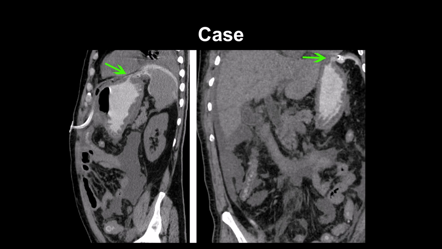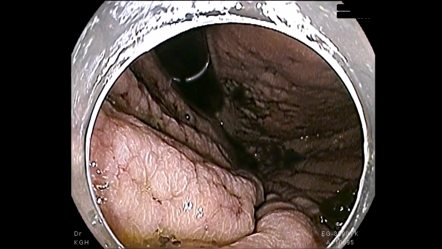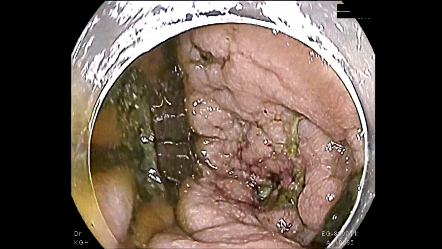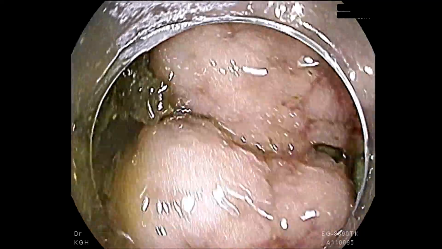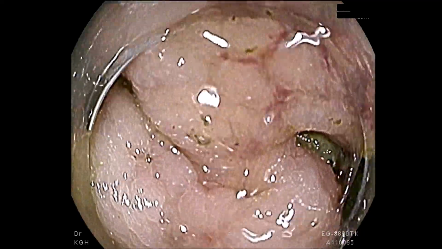Post-laparotomy, a CT scan with oral contrast demonstrated a leak in the gastric fundus. This can be seen here on sagittal and coronal views with the extravasation indicated by the green arrows. On retroflexion, the perforation in the fundus can be seen. Endoscopic closure was then attempted.